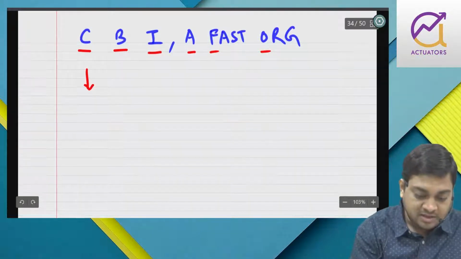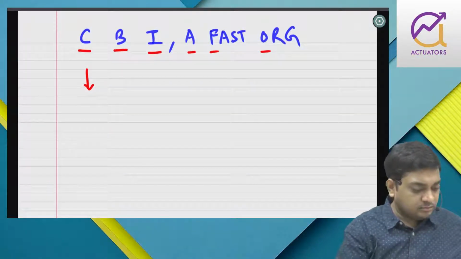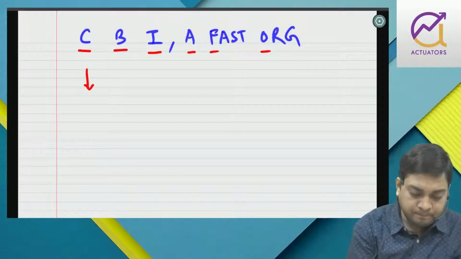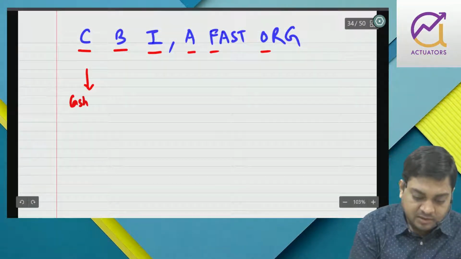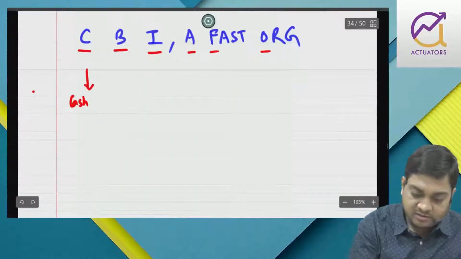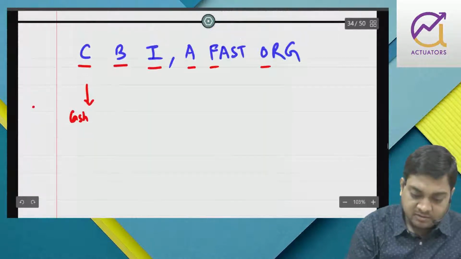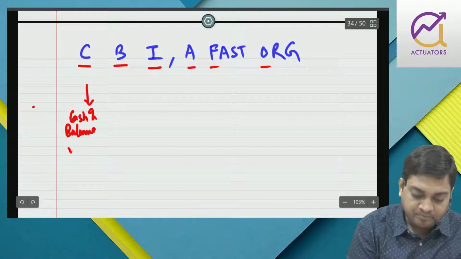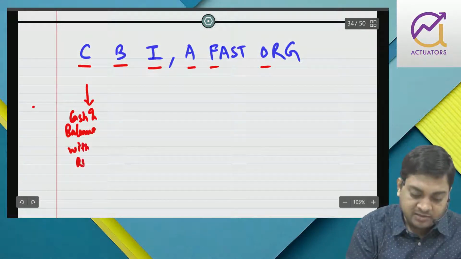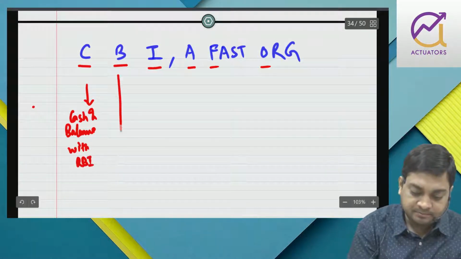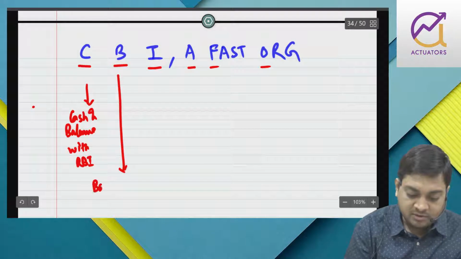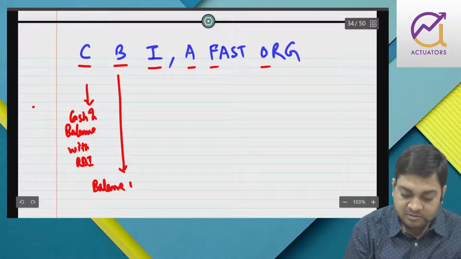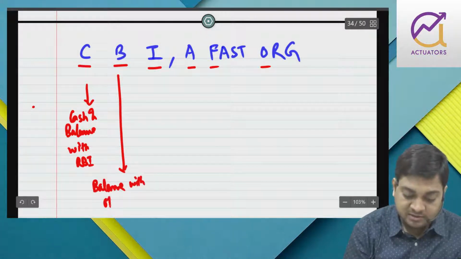So C stands for cash and balance with RBI. B stands for balance with other bank